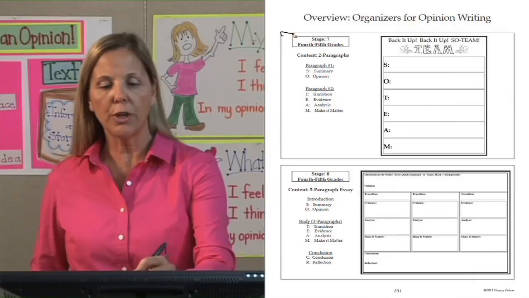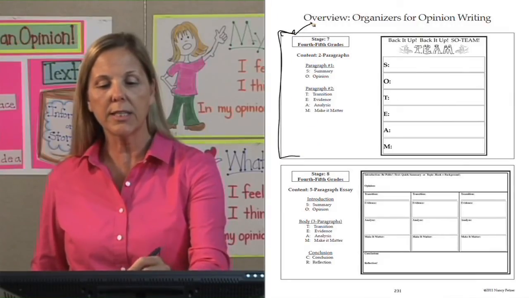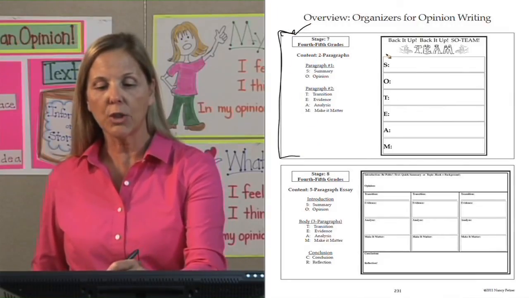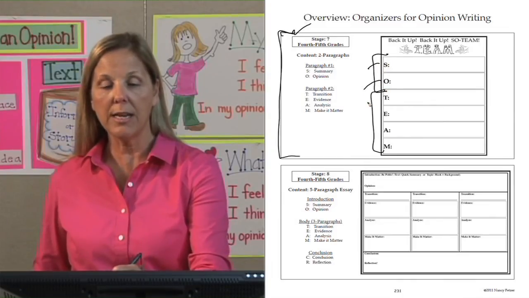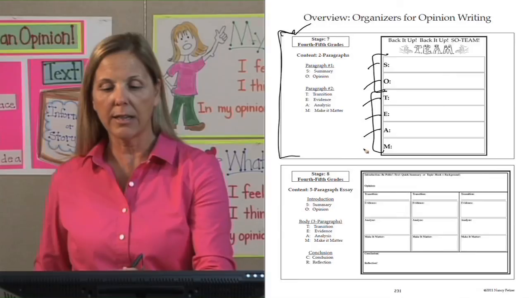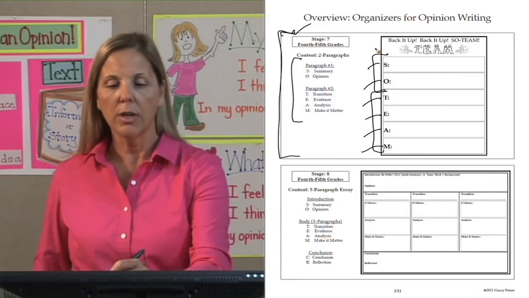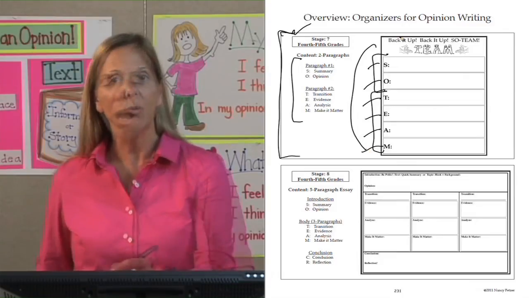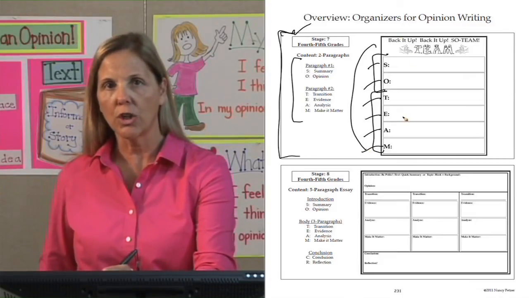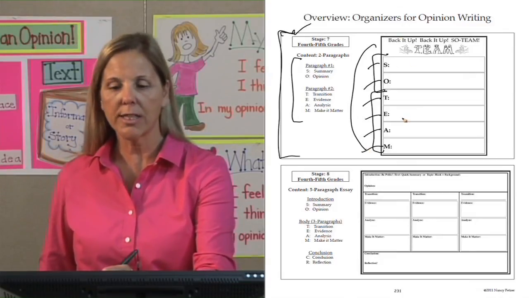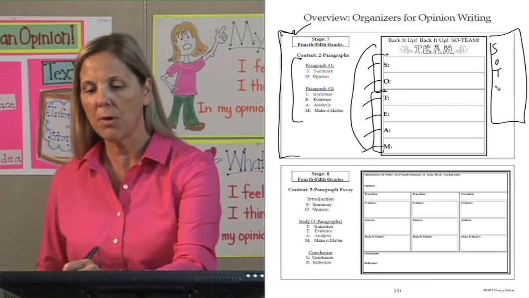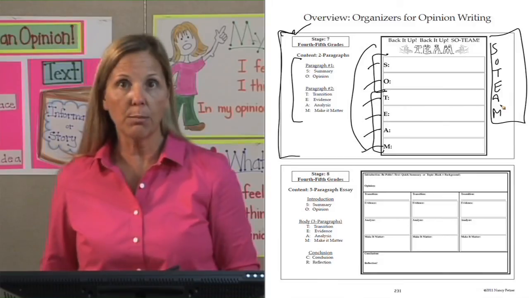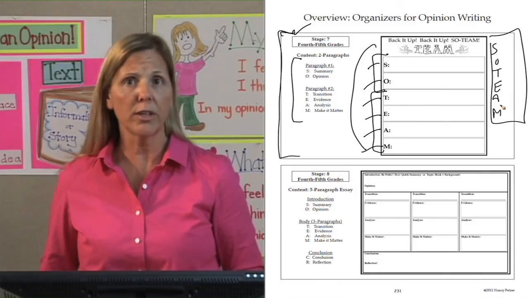On page 231, you will see here is the stage 7 with the organizer, with the SO TEAM, where we have our summary, our opinion, transition, evidence, analyze it, make it matter. And we have that all listed out for you to see. This is what we would use. I have this as a blackline master. You do not need to Xerox that off. You could have kids just take a piece of paper and write SO TEAM on it for your lesson. You don't need the blackline master. It's here if you want to start off that way.